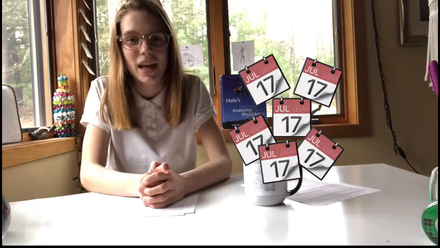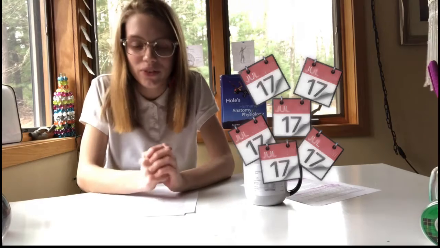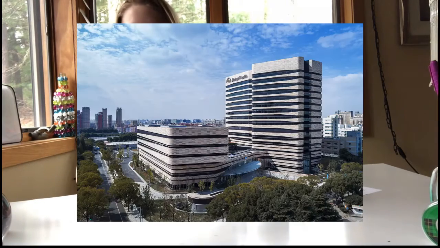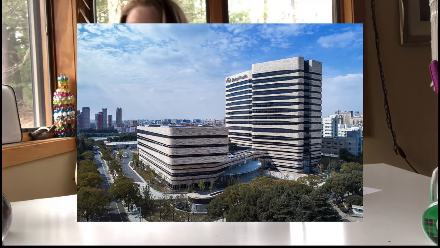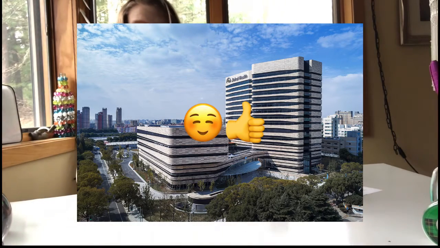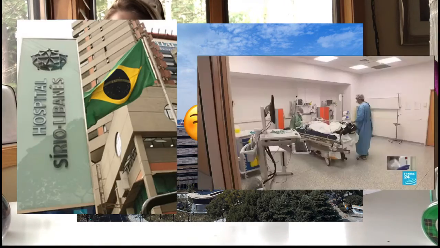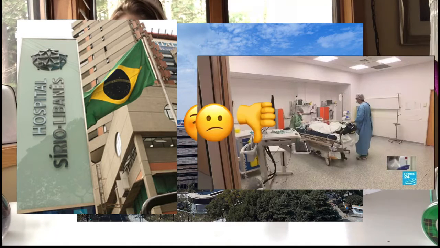There have been many studies about hydroxychloroquine, but there has been no final consensus about whether the drug should be used or not, or whether it is very beneficial. And we won't know the final data for a few months. For example, a hospital in Shanghai tested 100 people who tested positive for COVID-19 with hydroxychloroquine, and they all showed signs of improvement. However, countries like Brazil and France have had to stop administering the drug because it has shown too severe of side effects.